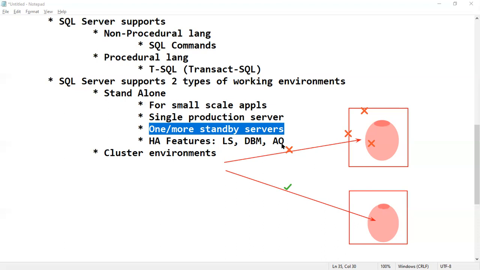In every concept, I will start with the introduction. Then we'll see architecture. Then we'll see prerequisites to configure mirroring or Always On. After that, I will show you the practical configuration. Then we'll see monitoring. Then we'll see troubleshooting. Like I said, in every module we'll discuss these five topics. That's why troubleshooting is compulsory for us, and we'll discuss the troubleshooting part also.